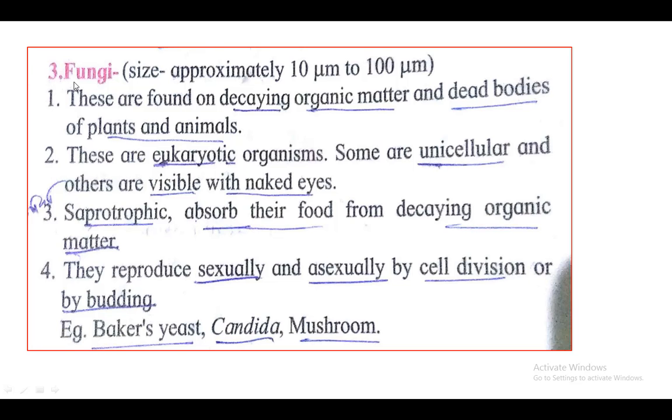Then the next microorganism is the fungi. Fungi range in size from 10 micrometer to 100 micrometer. So which are the characteristics? These are found on decaying organic matter and dead bodies of plants and animals.